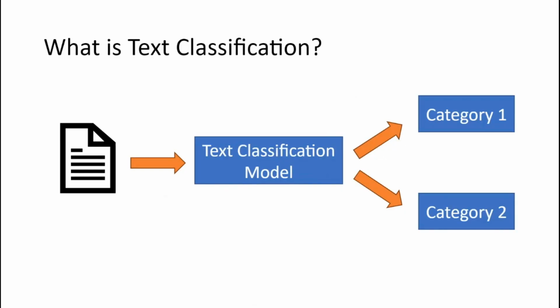So first off, if you don't know, what is text classification? Text classification refers to the labeling of text according to its contents. This text can be anything from your text messages, emails, health records, tweets, and pretty much any text document. And a text classification model is a machine learning model that was trained to take as input your text and then output its most likely category.